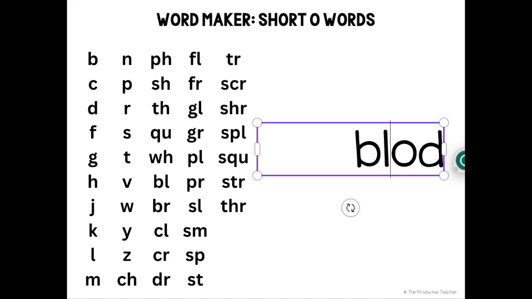Blod. Blod is not a word. Broad. Spelled like this, broad is not a word. Clod. Clod is a word. Crod. Crod is not a word. Drawed. Drawed is not a word. Flawed. Flawed is not a word. Fraud. Fraud spelled like this is not a word.